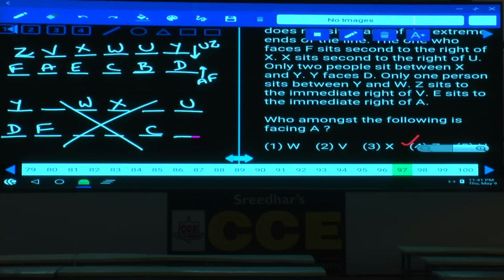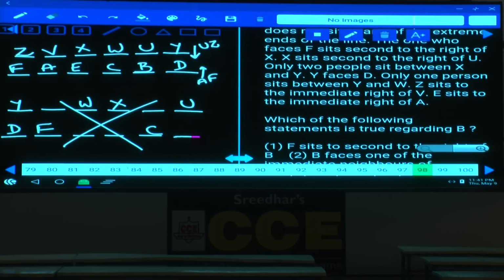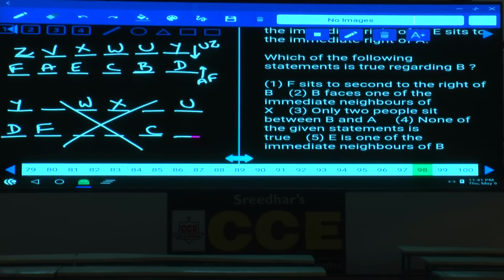Next one, 97. Who among the following is facing A? V, choice 2. Then 98. And which of the following statements is true regarding B?